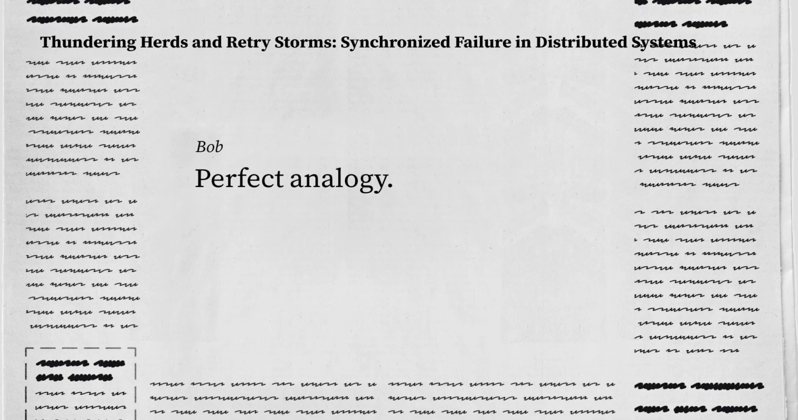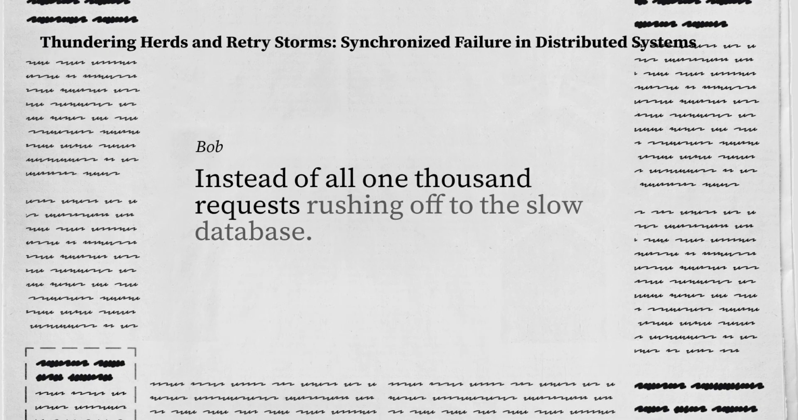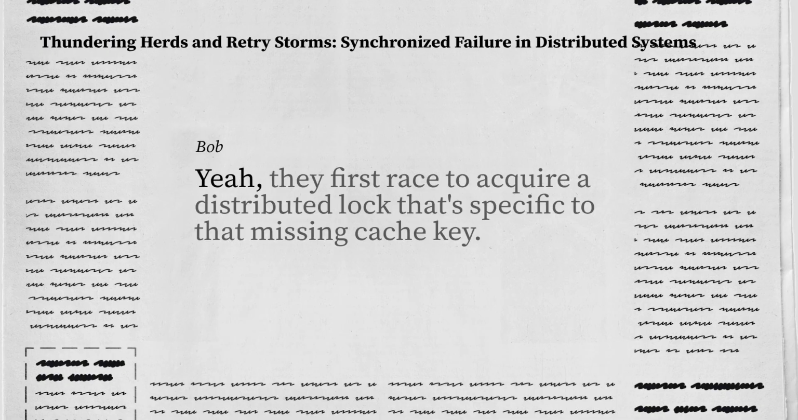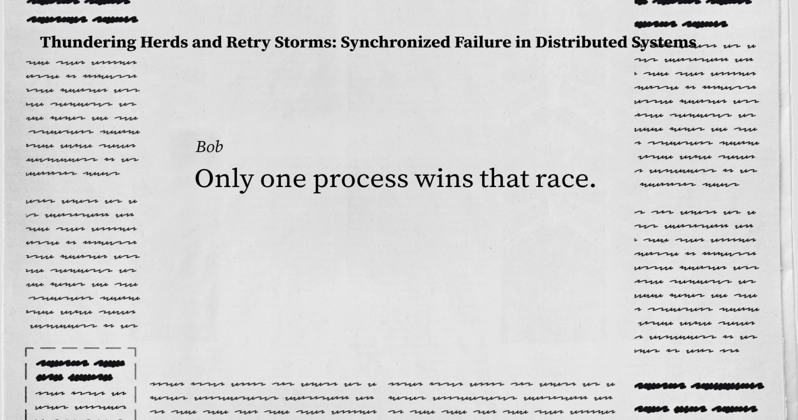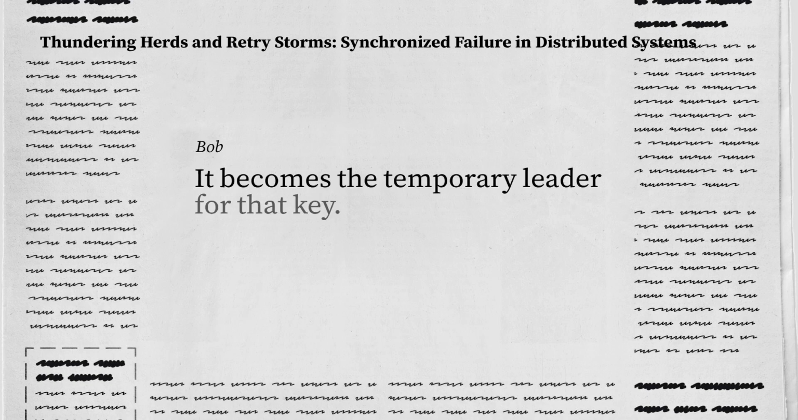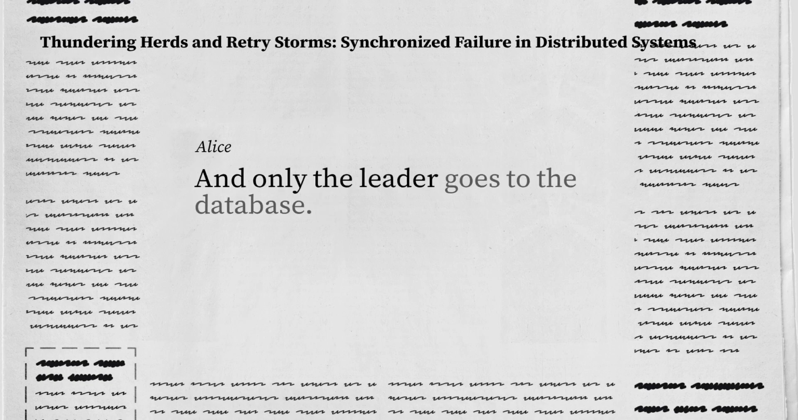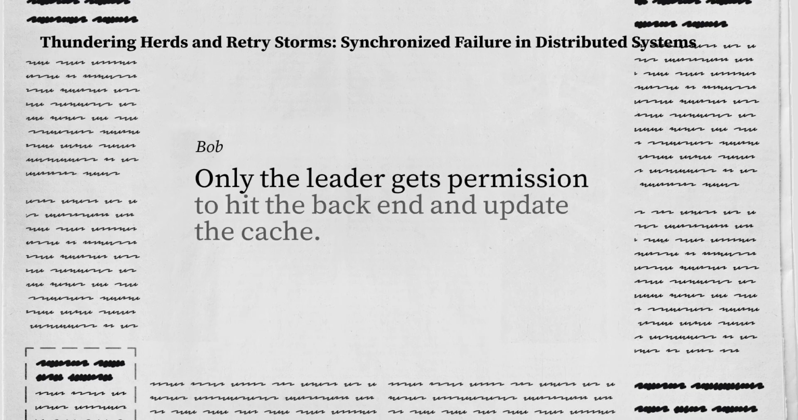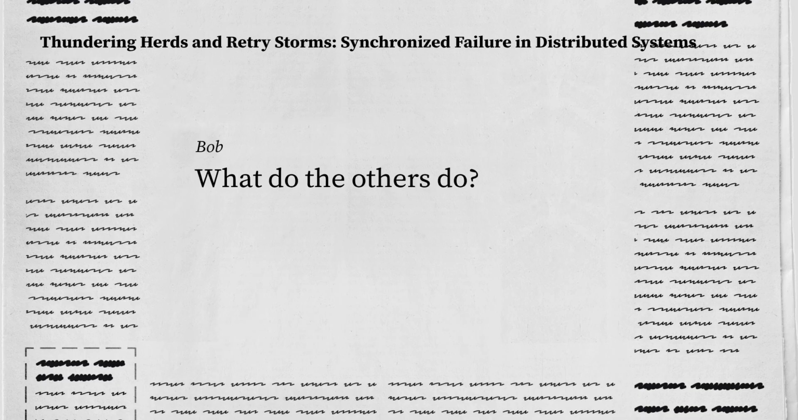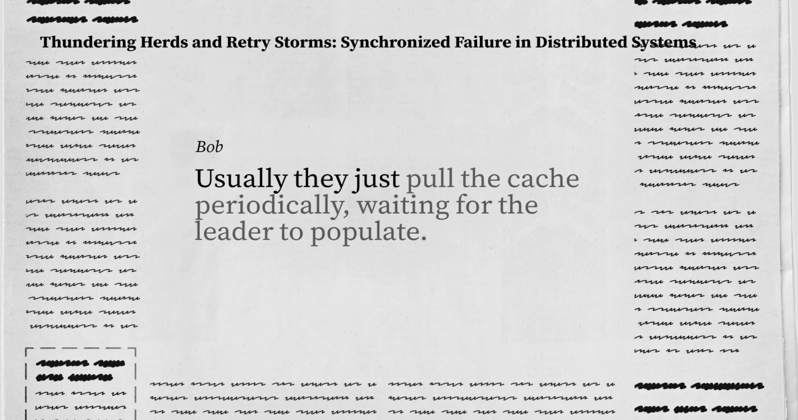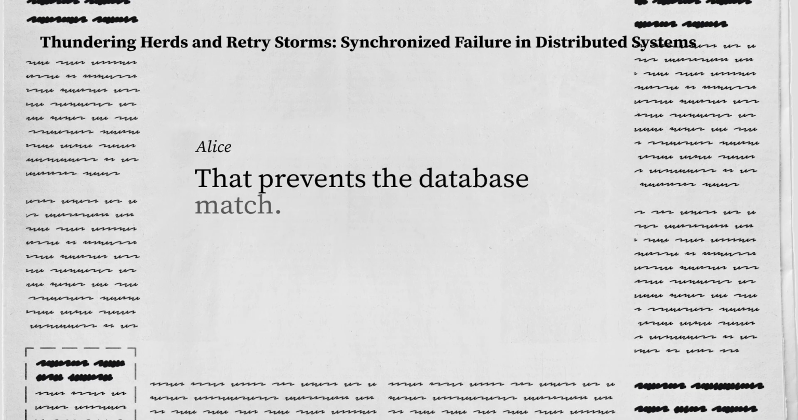Perfect analogy. Instead of all 1,000 requests rushing off to the slow database, they first race to acquire a distributed lock that's specific to that missing cache key. Only one process wins that race. It becomes the temporary leader for that key. And only the leader goes to the database. Only the leader gets permission to hit the backend and update the cache. What do the others do? They wait. Usually, they just poll the cache periodically, waiting for the leader to populate it. That prevents the database meltdown.